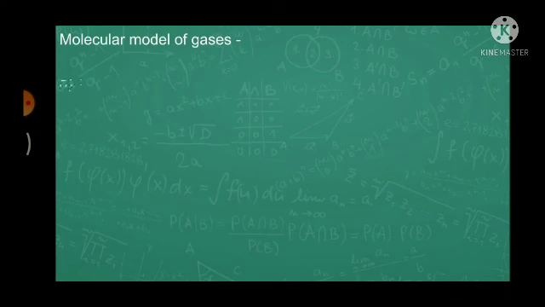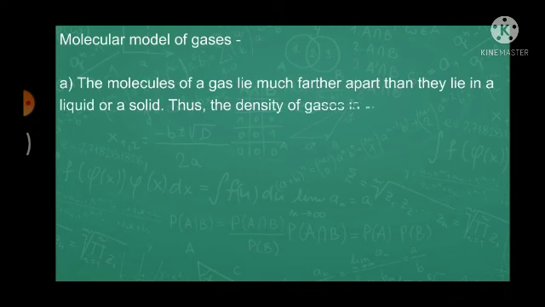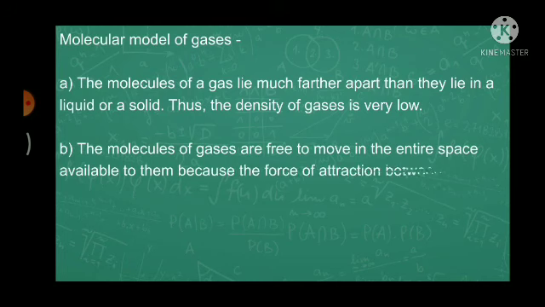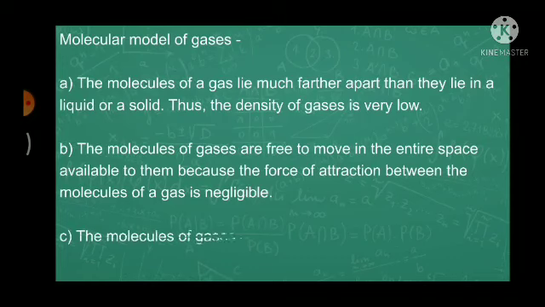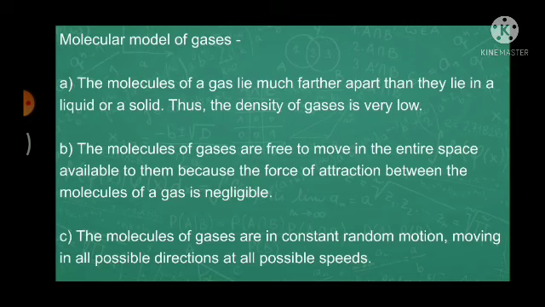Molecular model of gases. A. The molecules of a gas lie much farther apart than they lie in a liquid or a solid. Thus, the density of gases is very low. B. The molecules of gases are free to move in the entire space available to them because the force of attraction between the molecules of a gas is negligible. C. The molecules of gases are in constant random motion, moving in all possible directions at all possible speeds.